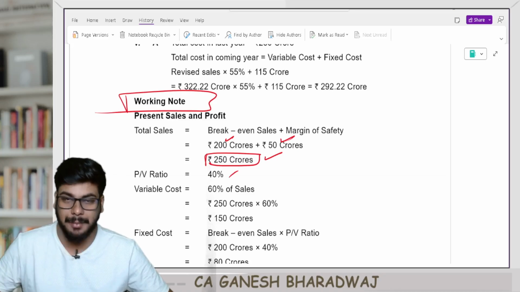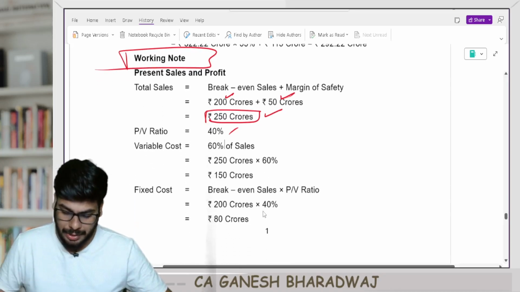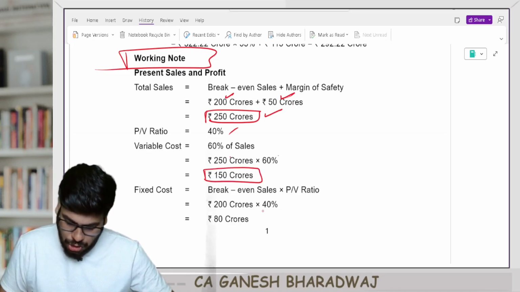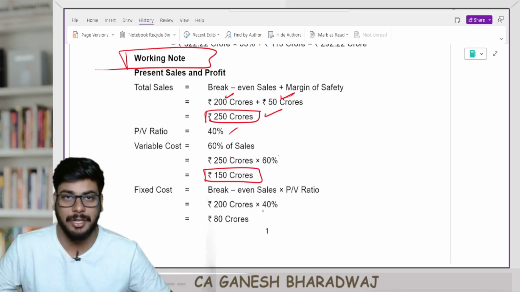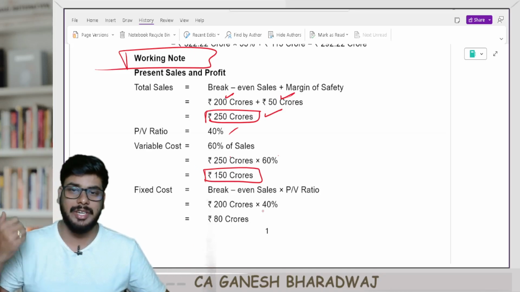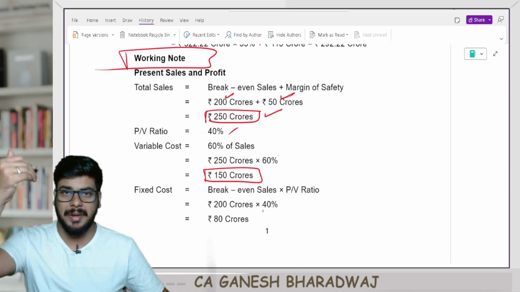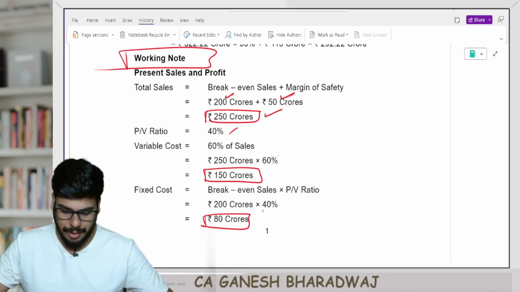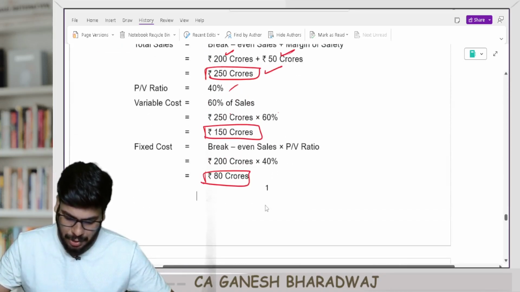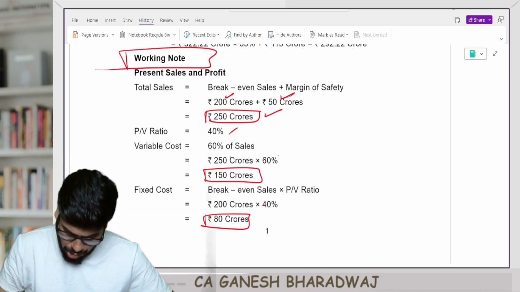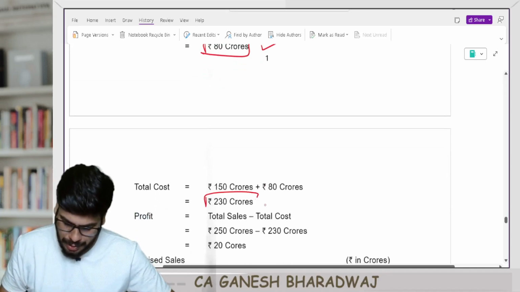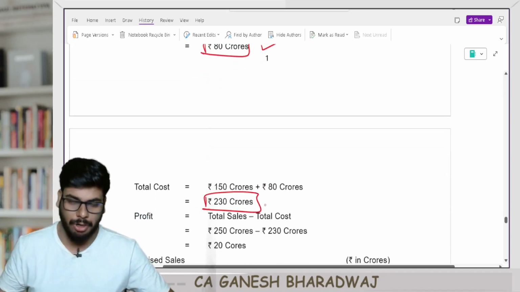PV ratio is 40%. So what is the variable cost here? Variable cost is going to be 60% of sales. 250 crores into 60%. So the total variable cost is 150 crores. What is the total fixed cost? We just calculated. That is nothing but break-even sales into your PV ratio. That gives you 80 crores. Are you clear with this? Right. So what is going to be the total cost here? Variable cost plus fixed cost, 150 plus 80, it's going to be 230 crores. Right.